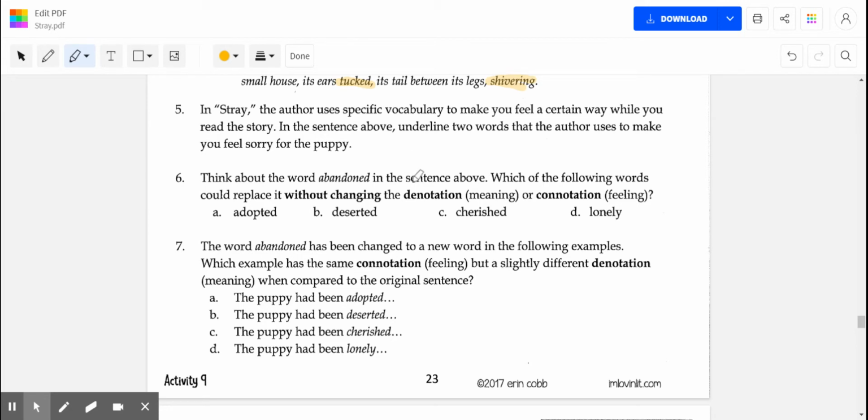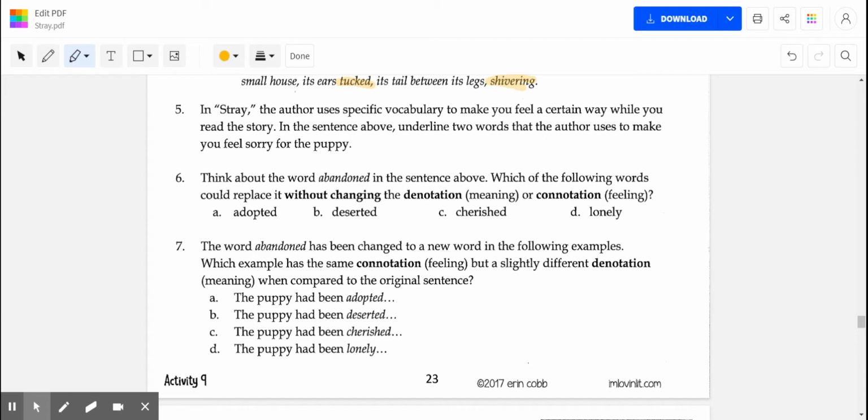Which of the following words could replace it without changing the denotation or the literal meaning like we talked about, or the connotation? And here we run into a difference in definition that I don't like. I really don't think that feeling is a good word for connotation, because it's not just how you feel when you hear the word, it's what you think of when you hear the word.